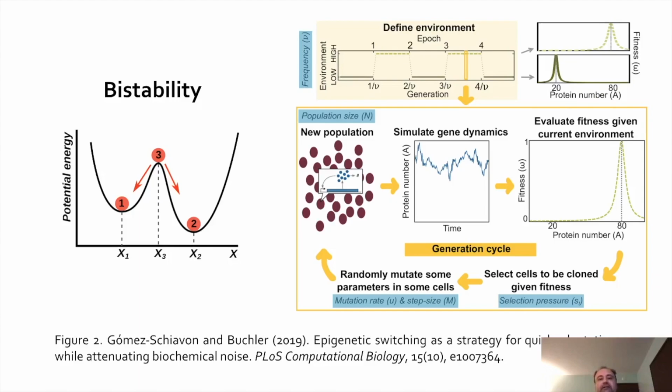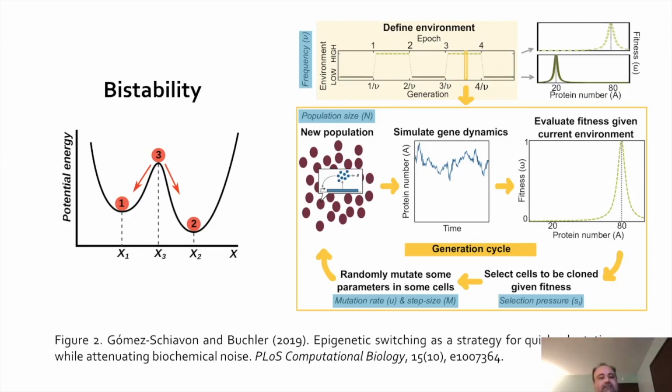Now that brings us to an idea called bistability. So bistability involves switching between two states. And so in this case, we look at epigenetic switching, which you see often in genomes in single cells or in organisms where that cell needs to move from one state to another. And so the epigenetic switch is poised so that it can go from one state to another, and it has control over a number of genes that allow it to do this.